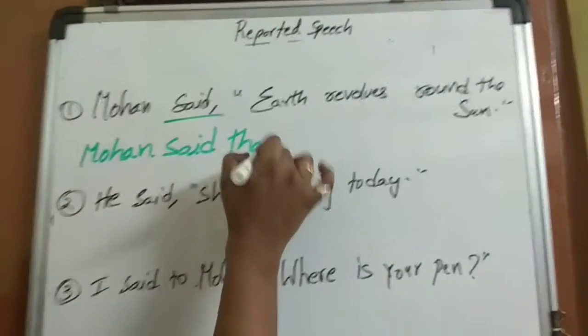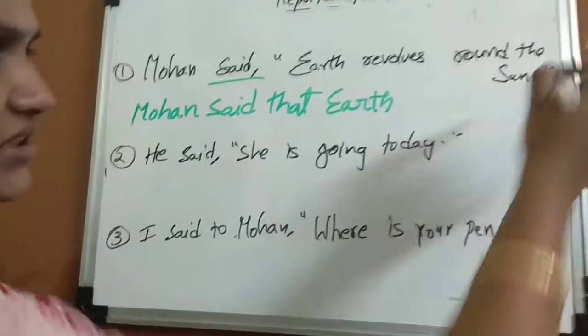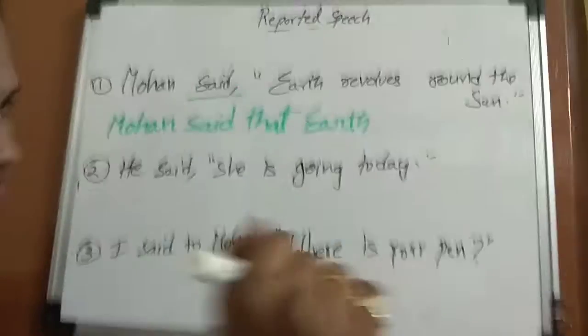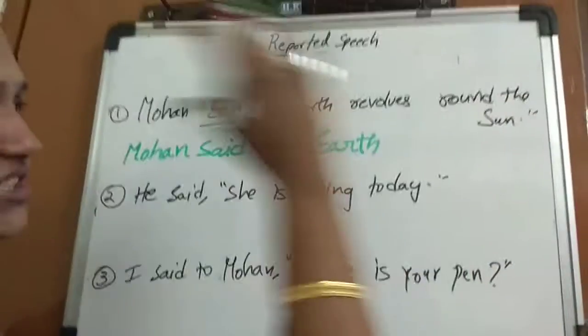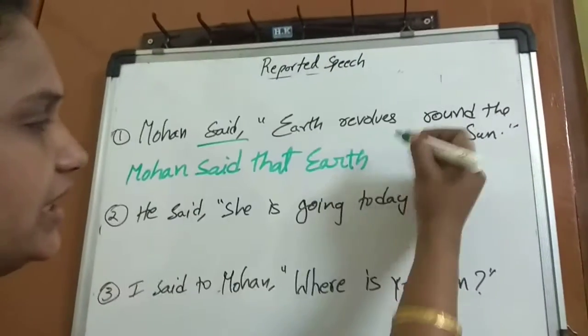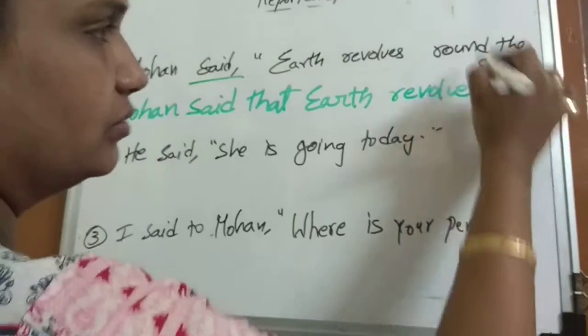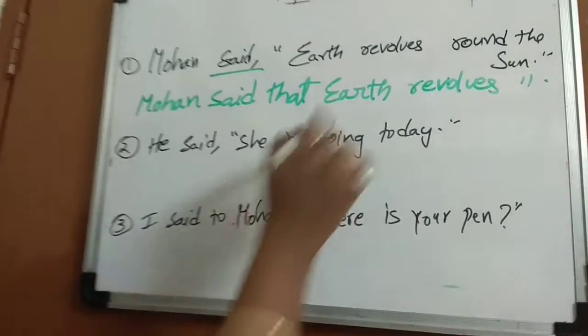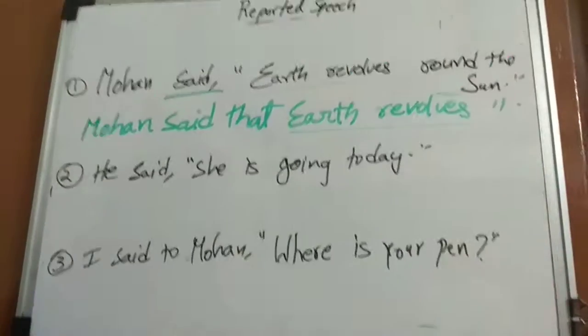Mohan said that earth revolved around the sun. It means that is it no more revolving? We can't say that. It is a universal fact, so it should not change its tense. Mohan said that earth revolves round the sun. Okay, that means we are not going to change the tense as it is the universal truth.